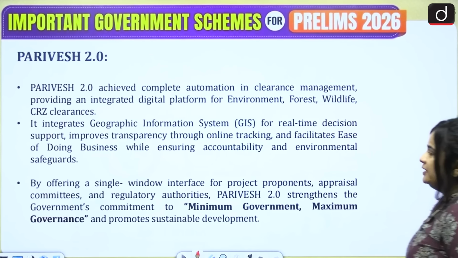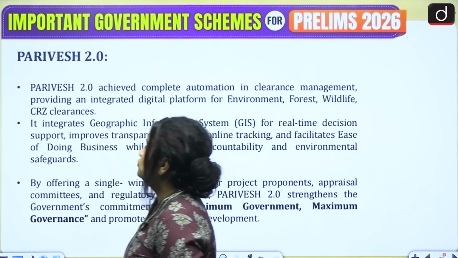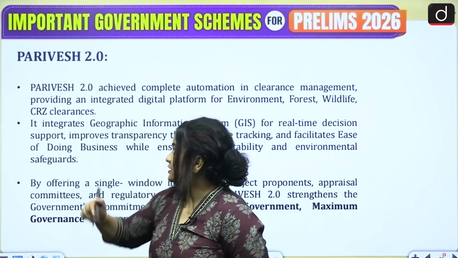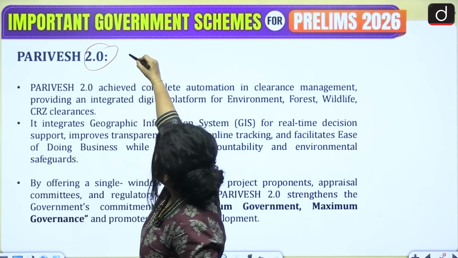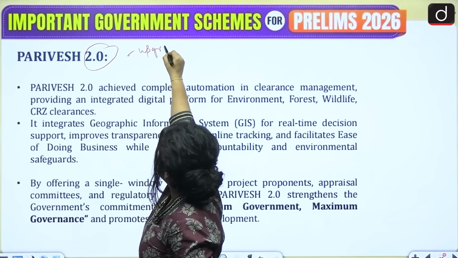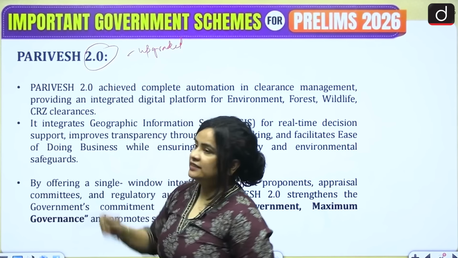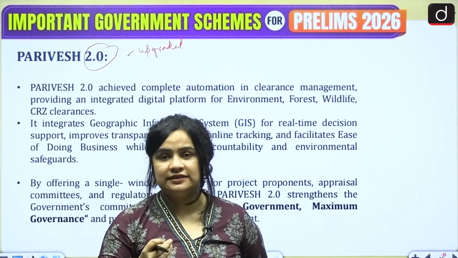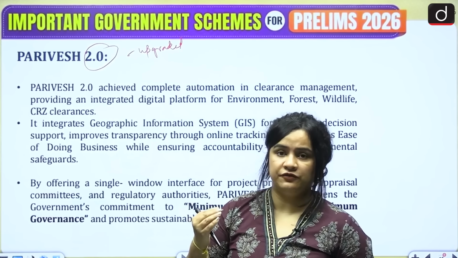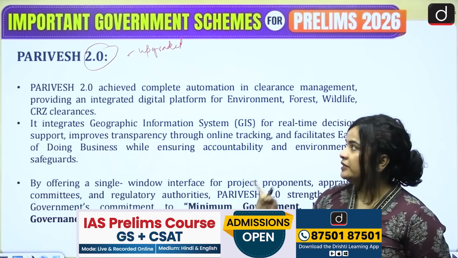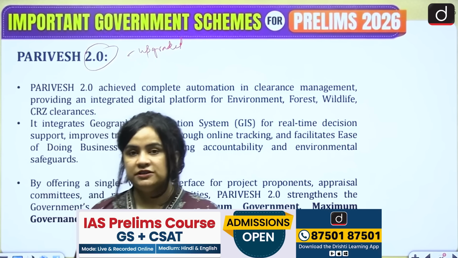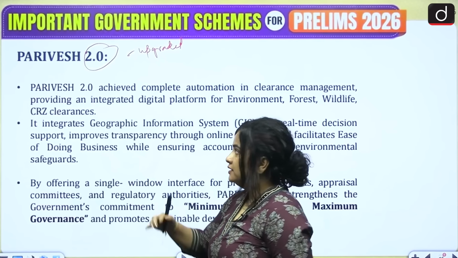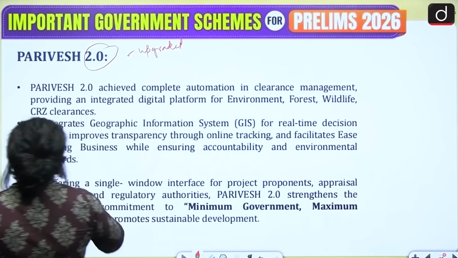The next scheme that we are going to discuss is the Parivesh 2.0. Now, whenever we see 2.0, we must understand that this is an upgraded version of an earlier scheme, or any software or anything that existed earlier. 2.0 is usually referring to the upgraded version. So here we are talking about Parivesh. What is Parivesh? Parivesh is a portal, a single window hub. So let's look at what Parivesh exactly is.